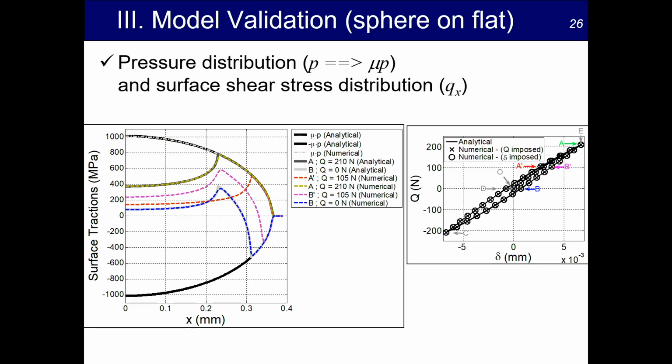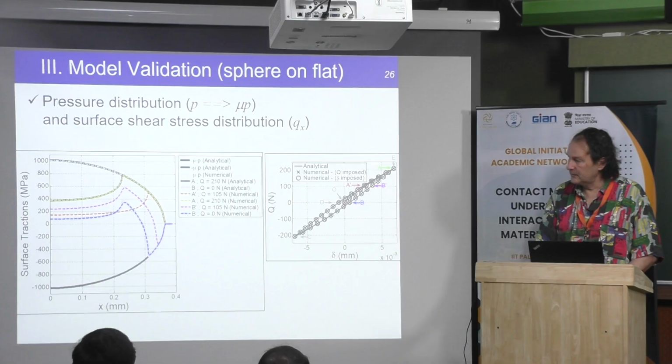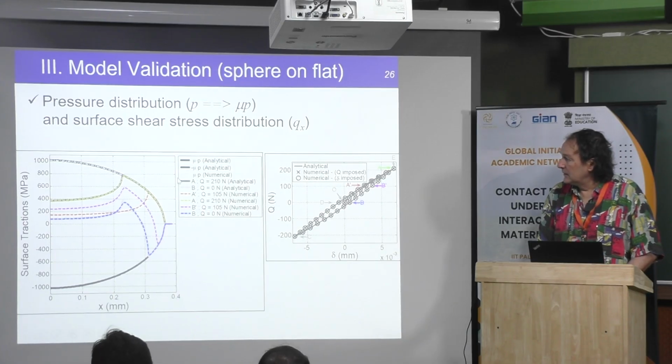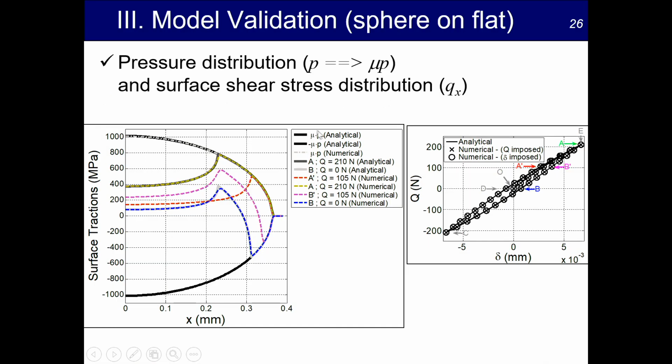Then on the left you have the full solution. I already plotted something like that yesterday or the day before. The black curve, the full line here, corresponds to the contact pressure times the friction coefficient. And at the bottom, this is the opposite, because you are going in one direction and then the opposite direction.